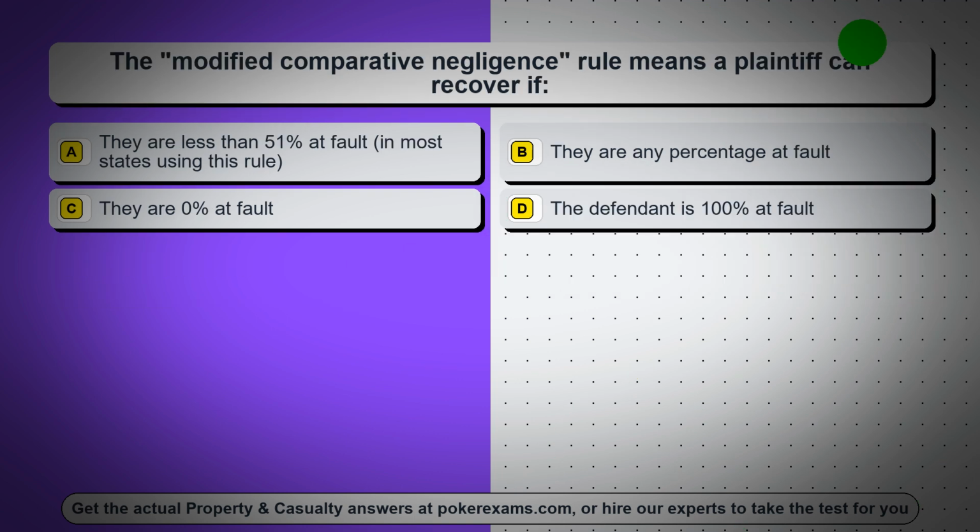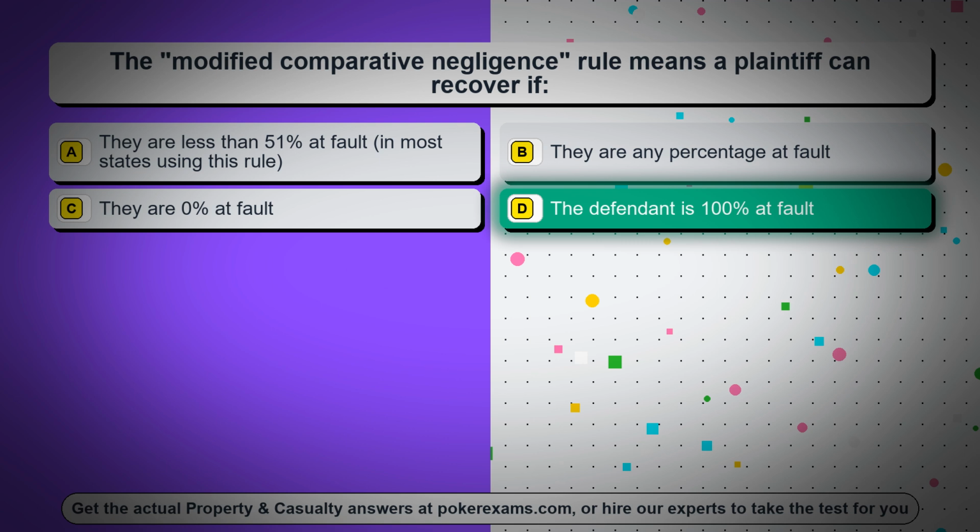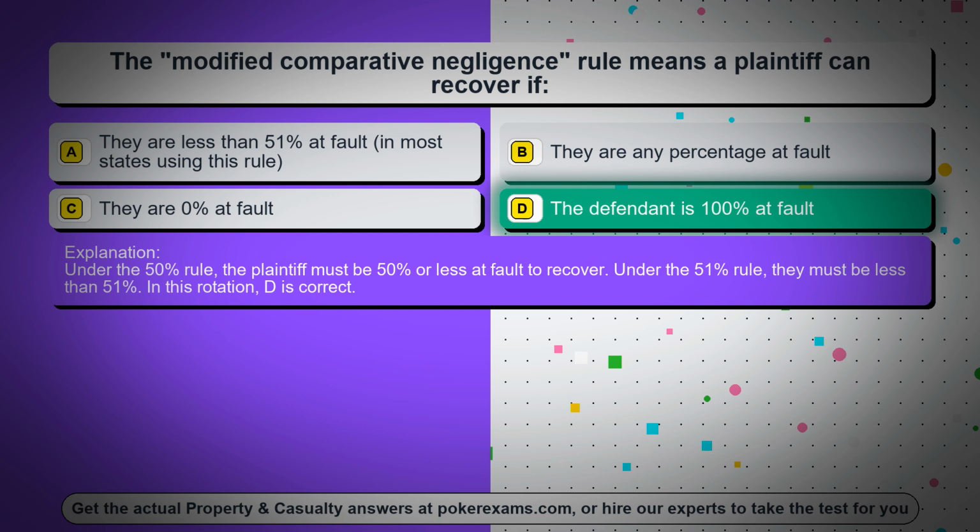Question 66. The modified comparative negligence rule means a plaintiff can recover if, option A, they are less than 51% at fault, in most states using this rule. Option B, they are any percentage at fault. Option C, they are 0% at fault. Option D, the defendant is 100% at fault. The correct answer is option D, the defendant is 100% at fault. Under the 50% rule, the plaintiff must be 50% or less at fault to recover. Under the 51% rule, they must be less than 51%. In this rotation, D is correct.